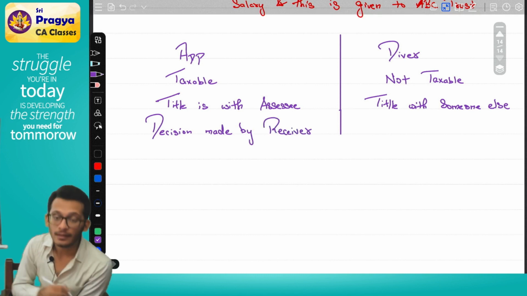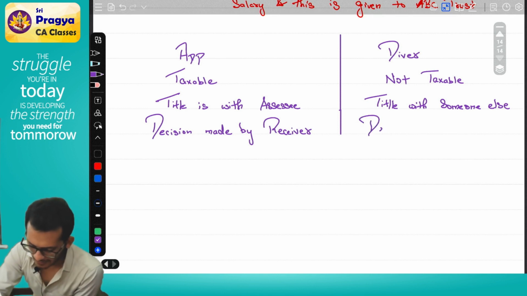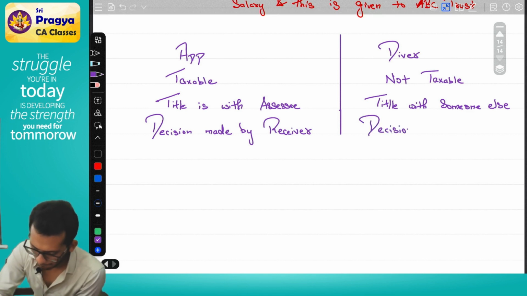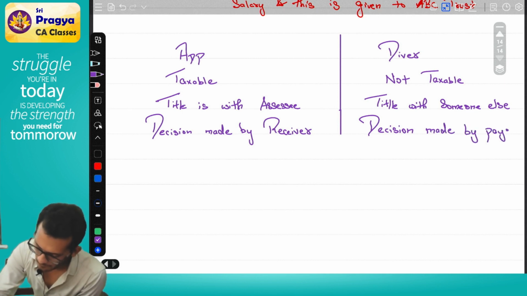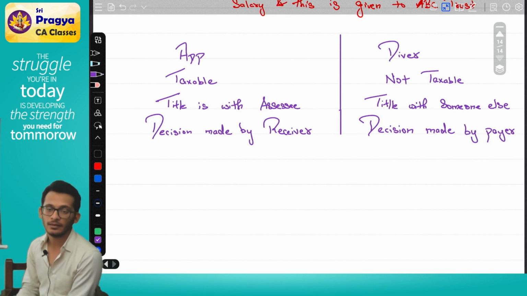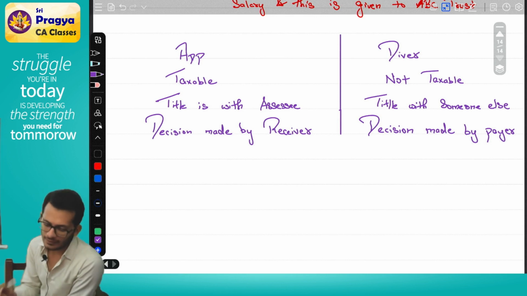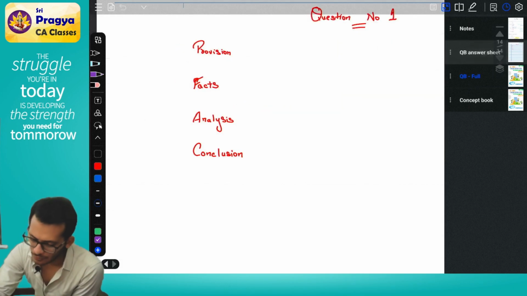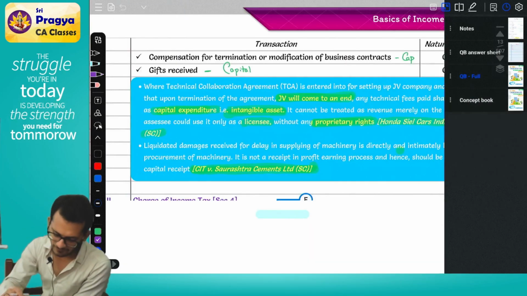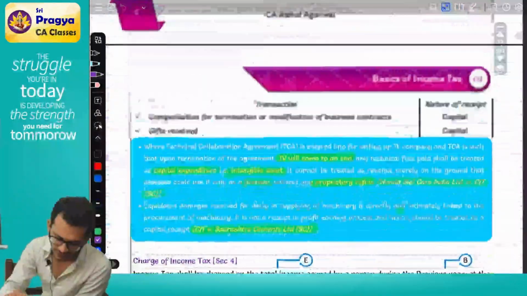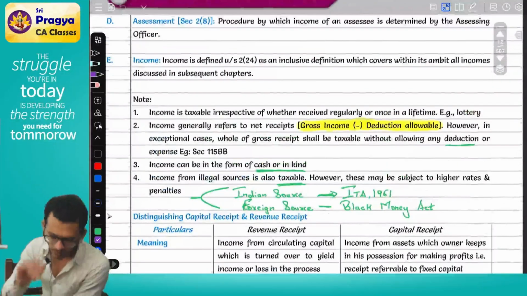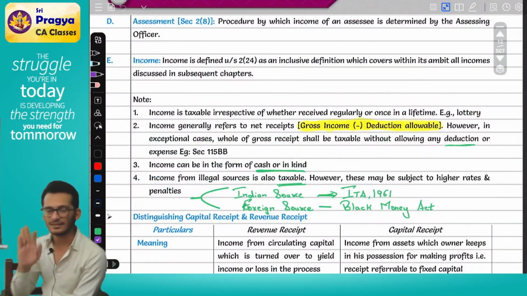Here, in diversion, the decision is made by the payer. Clear? All good? Now, the concept book should not have the application and diversion of income points, because it is not as such relevant for the exam.